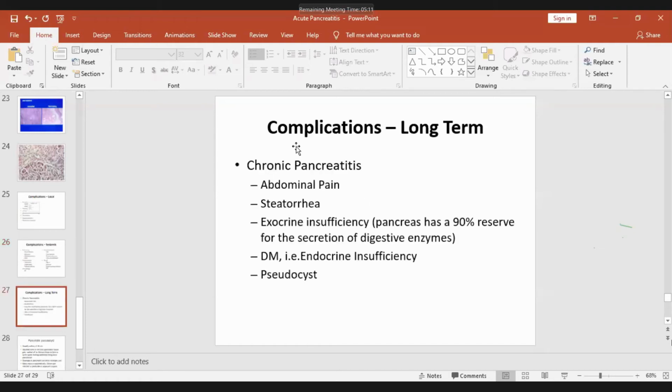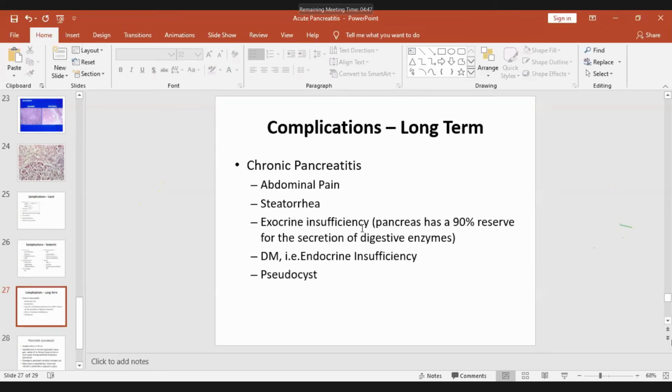Long term, chronic pancreatitis is characterized by abdominal pain, steatorrhea, that is passage of bulky stool. This is a sign of malabsorption, food is not digested.